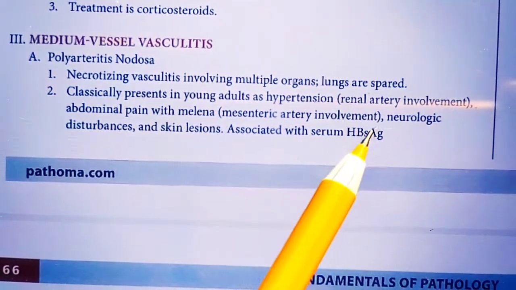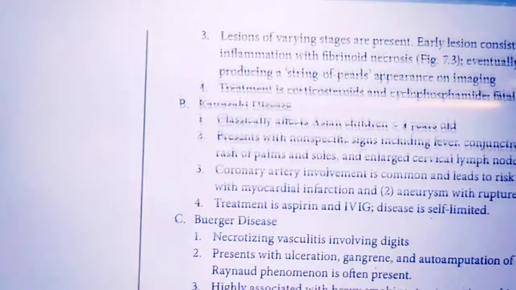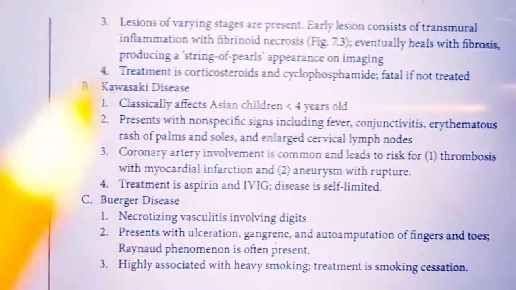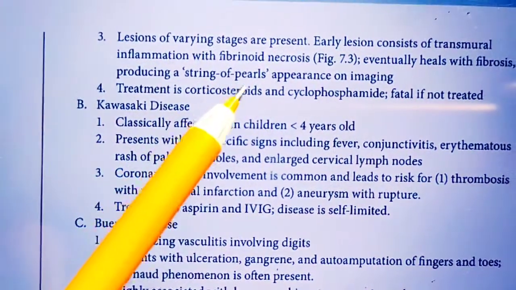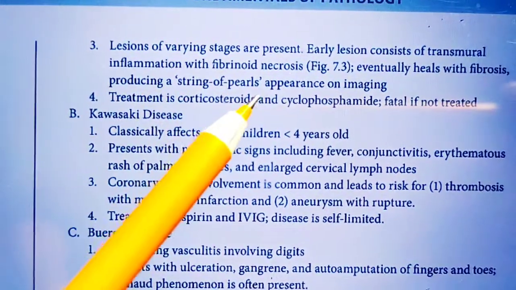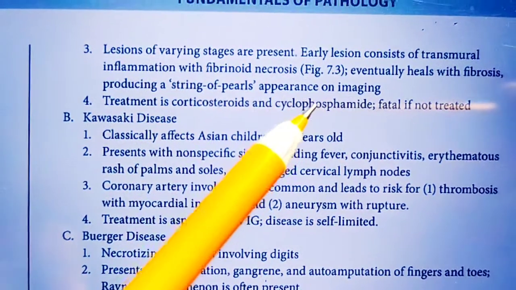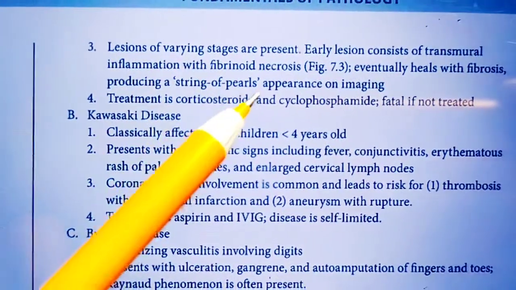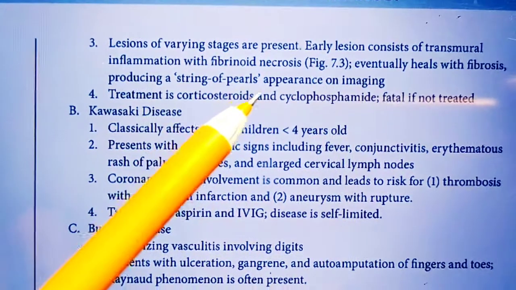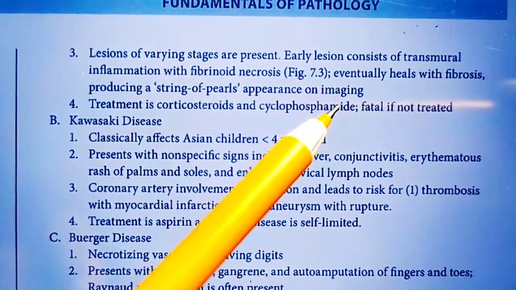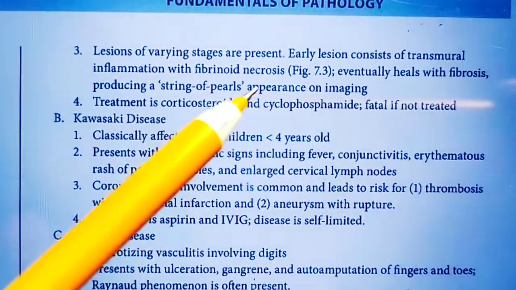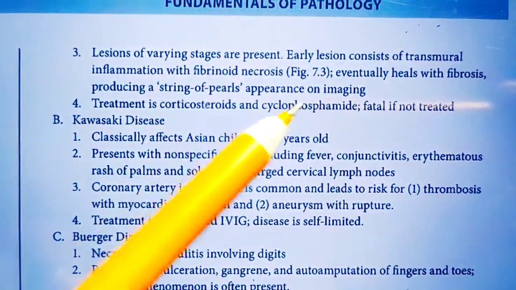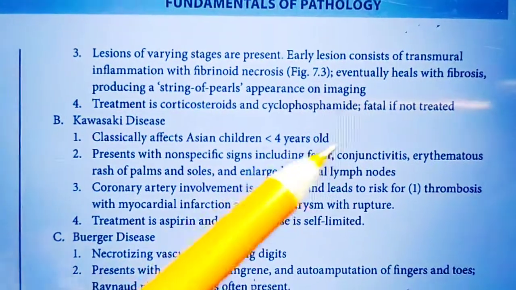mesenteric artery involvement. The next one which we will discuss is, one thing I forgot, string of pearl appearance. String of pearl appearance can be found in case of polyarteritis nodosa, which we discussed just now. Polyarteritis nodosa has string of pearl appearance on imaging, which is one of the special features, and treatment of polyarteritis nodosa is corticosteroid and cyclophosphamide.